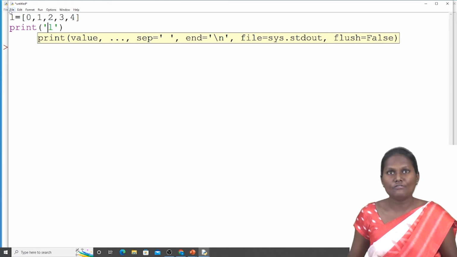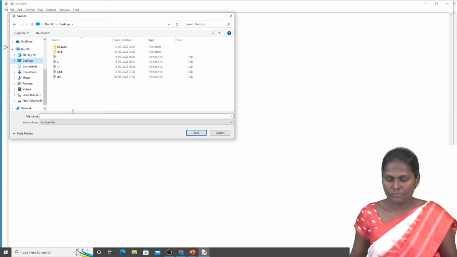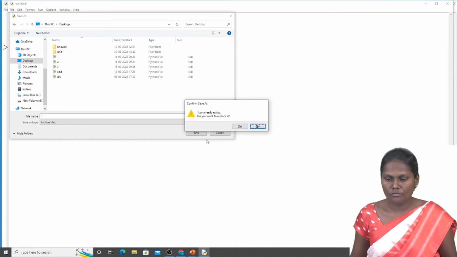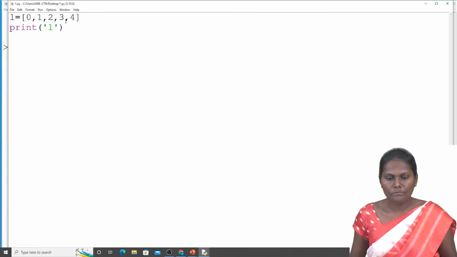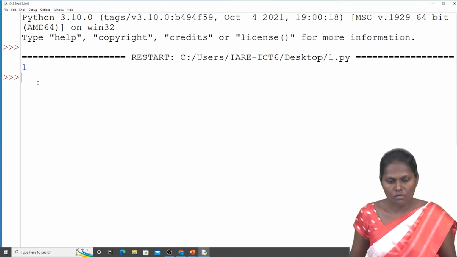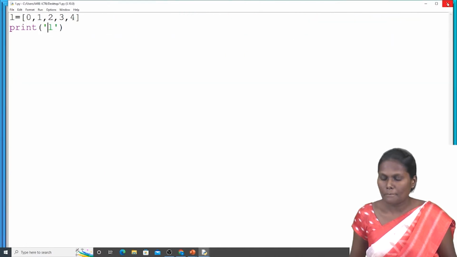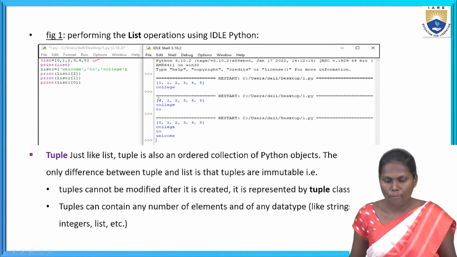Now I have to save the file. Run the code. Sorry, it doesn't work.